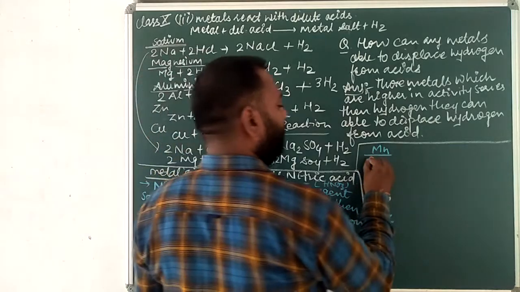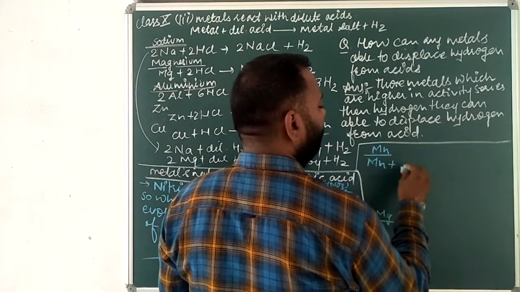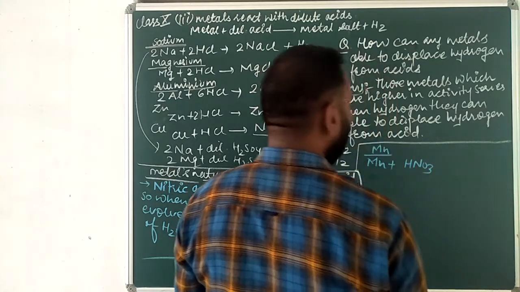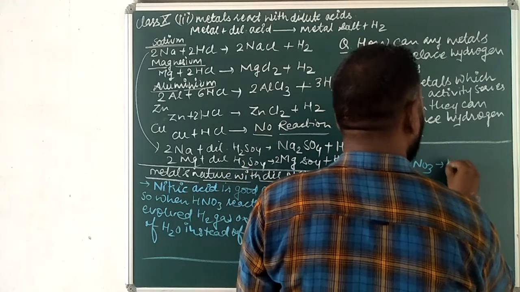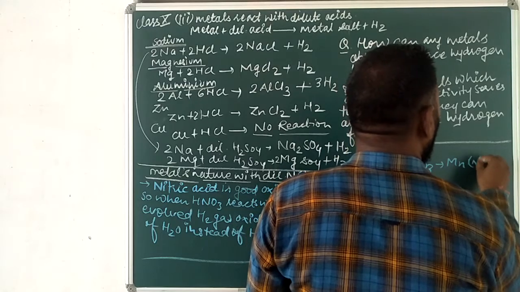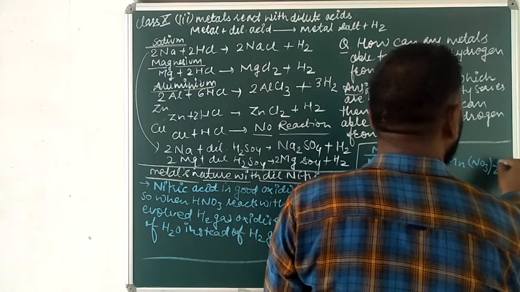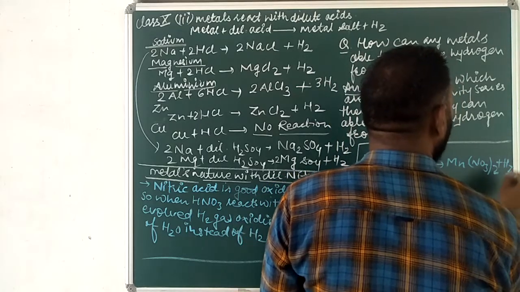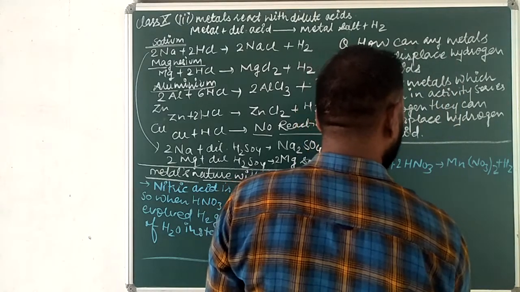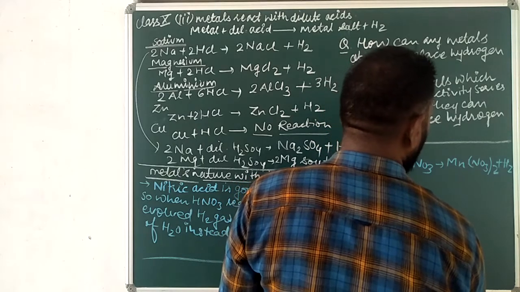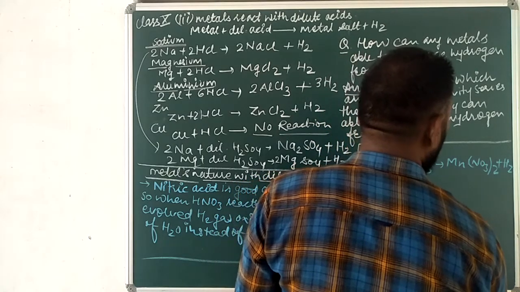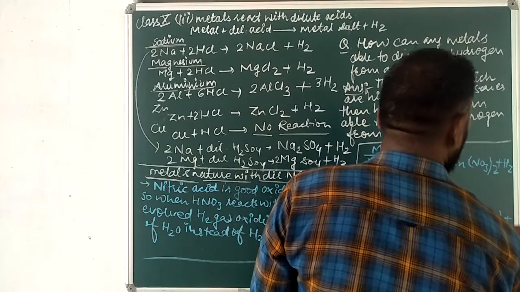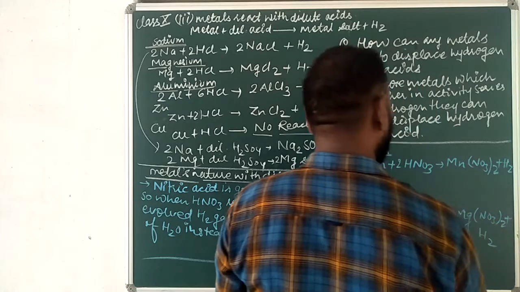So when magnesium reacts with HNO3, then formation of Mg(NO3)2 plus H2 takes place. And with manganese, then formation of Mn(NO3)2 plus H2.